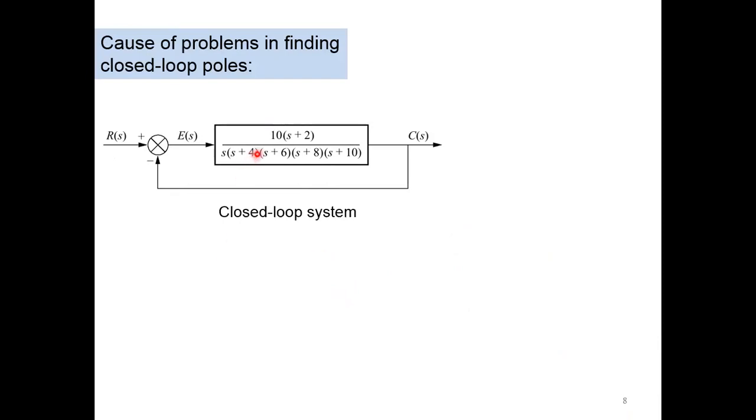But here in this example, we see that this is a fifth order system. The open loop poles are very easy to find, for example at 0, -4, -6, -8, and -10. But the closed loop system poles are very difficult to find because of the fifth order.